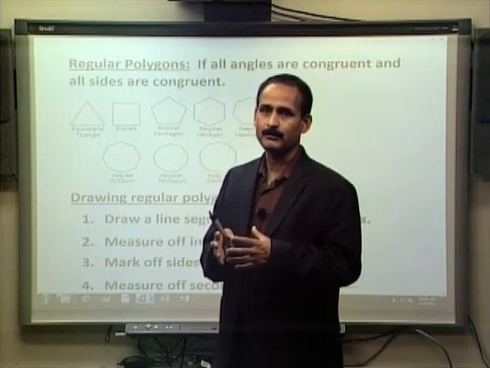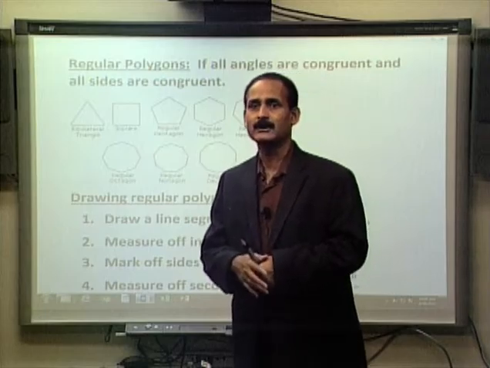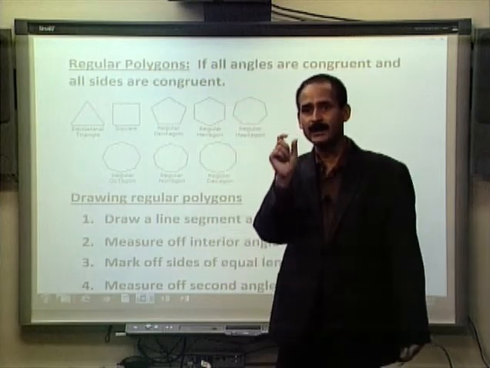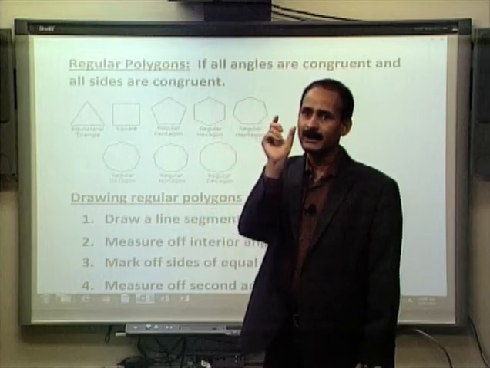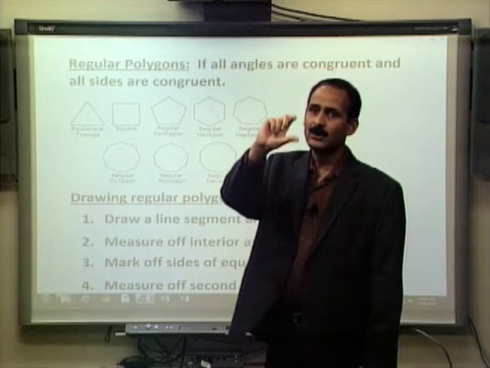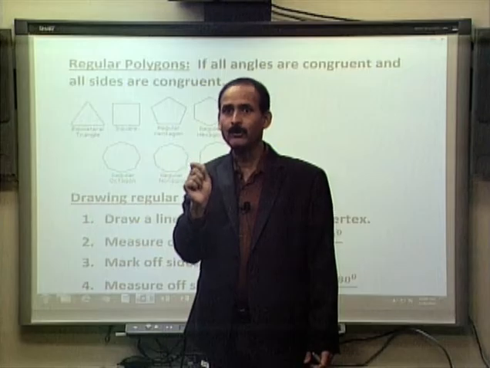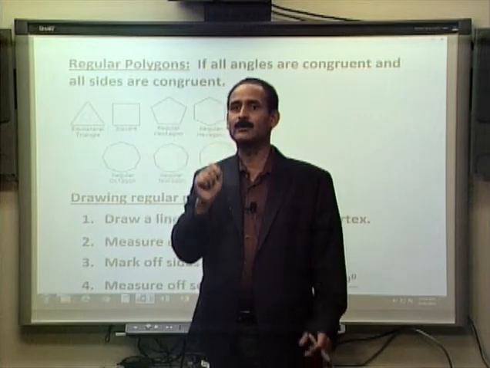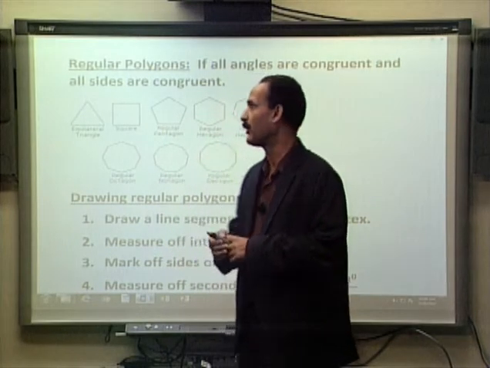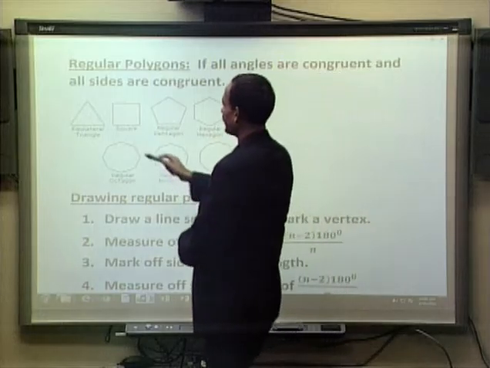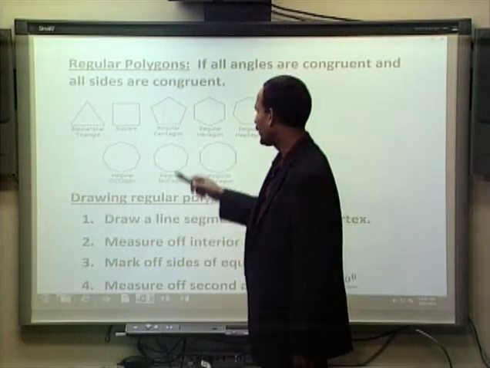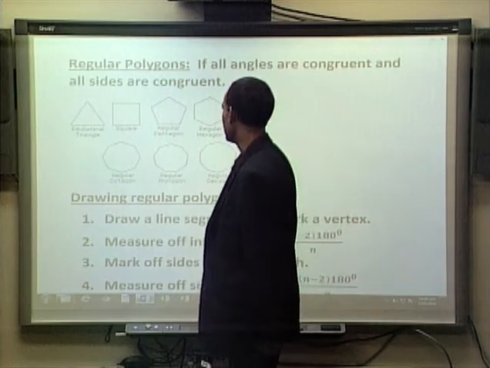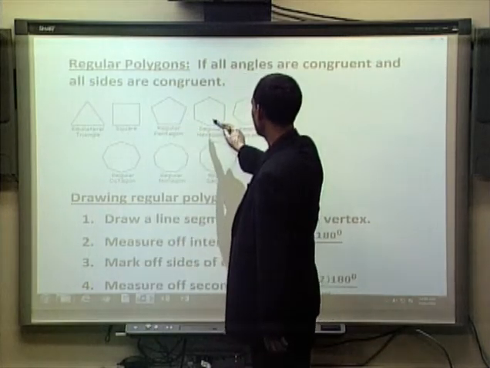They are called regular polygons. By regular polygons, we mean the polygons whose angles are congruent and the sides are also congruent. That means if we have a polygon whose all sides are equal and whose all angles are equal, then we say it's a regular polygon. Equilateral triangles are regular polygons. Squares are regular polygons. This is a regular pentagon, regular hexagon.